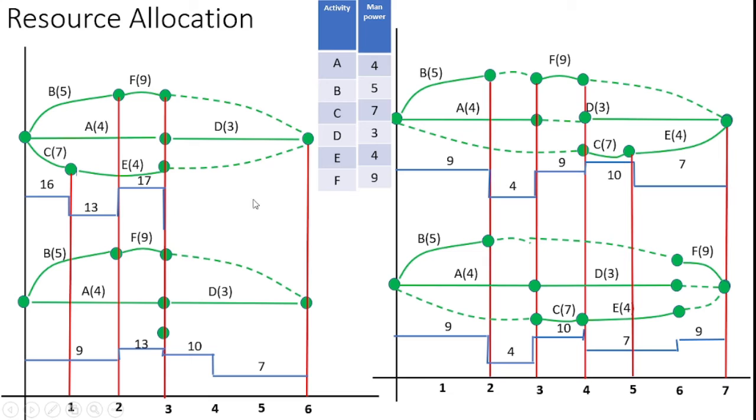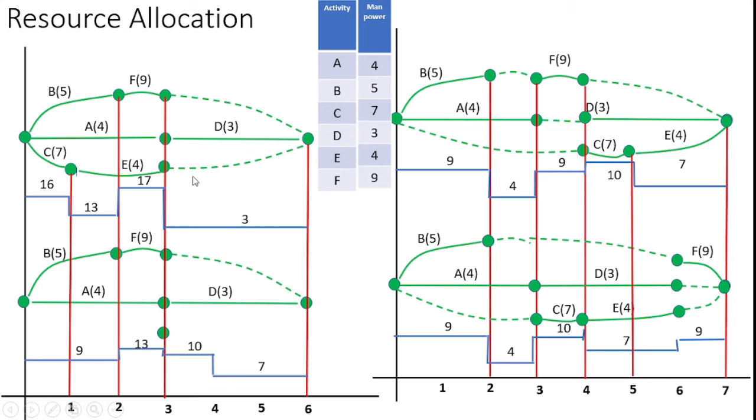line, because up to this point, how much manpower is required to complete the activity? For completing D activity, I can utilize 3 manpower only. Here all other activities A, B, C, F, E are completed within this level, so in this region only D activity can be performed. So how much manpower is utilized? 3. Here I utilize 3 manpower for completing D activity.